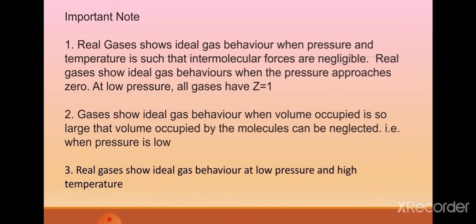Gases show ideal gas behavior when the volume is so large that the volume occupied by the molecules can be neglected. That is when pressure is low. So real gases show ideal gas behavior at low pressure and high temperature.